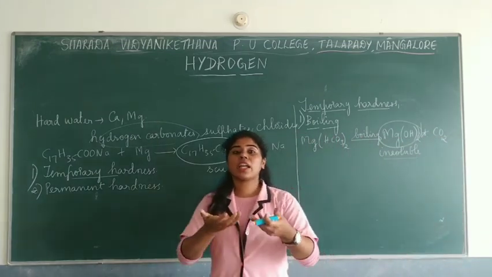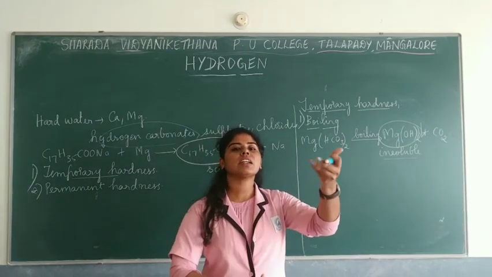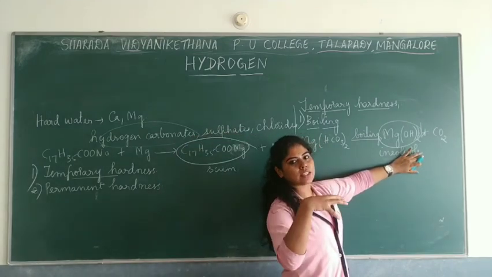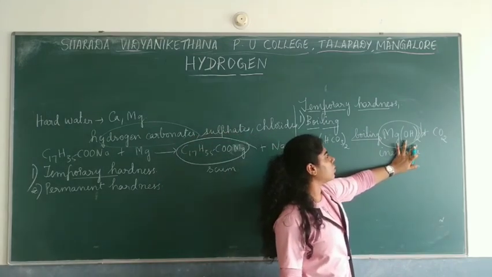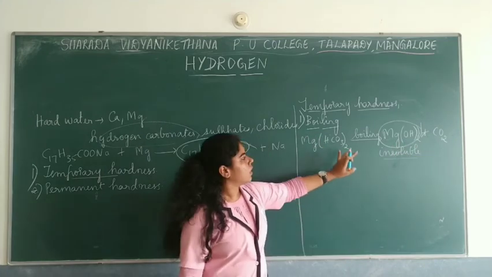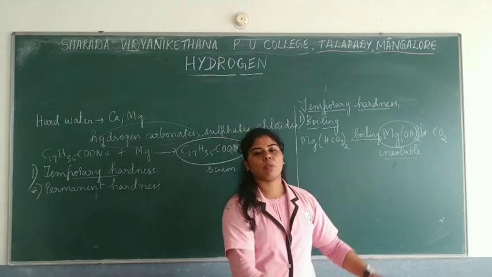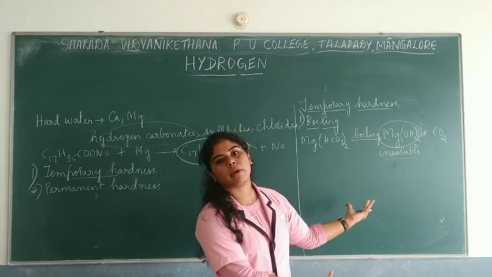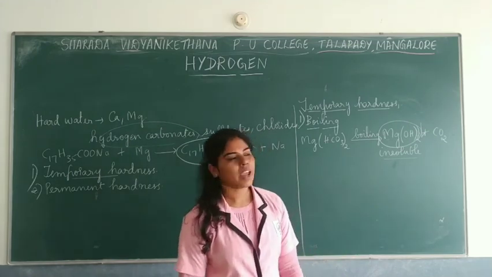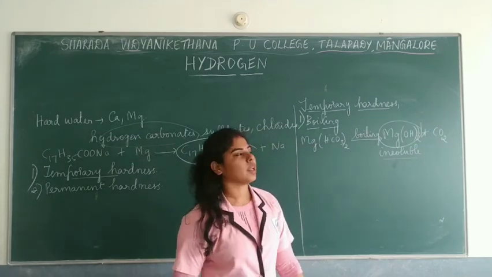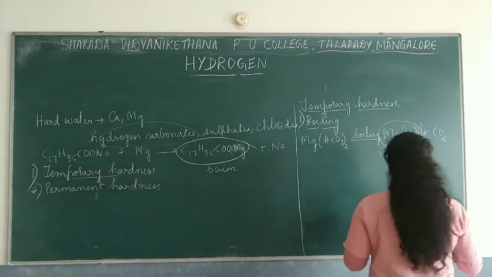Now what happens if they are insoluble? Easily you can filter them and remove it, right? So you can separate the filtrate from the other part, and you remain with the water. This insoluble precipitate is separated out by filtration, and the filtrate which remains back is your soft water. This is how hydrogen carbonate salts can be removed by boiling. That is a simple method.